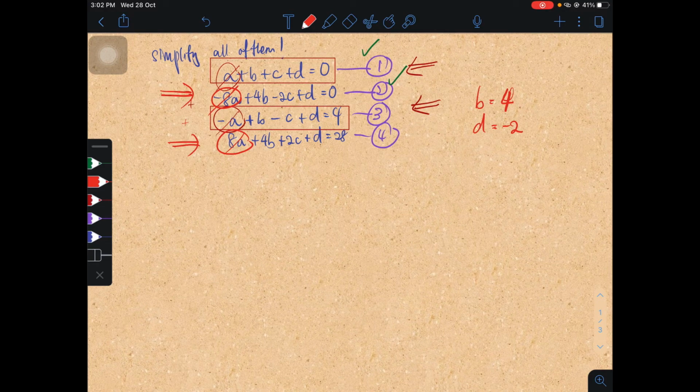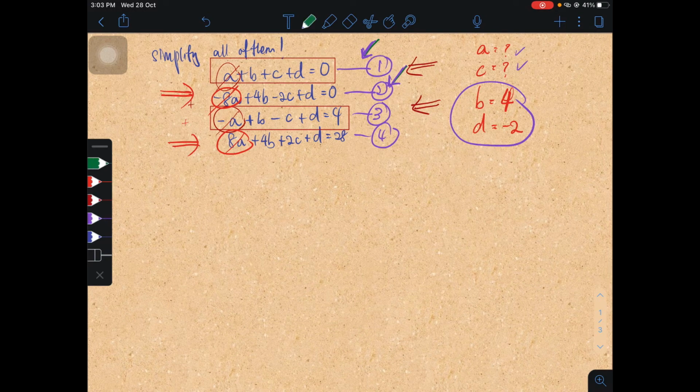So we have these two values, we just need to find A and C. We don't have these two values, but we can sub them into one of these 4 equations. My choice right now is equation 1 and equation 2, for finding A and C.